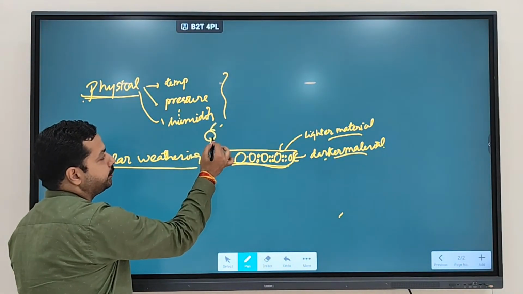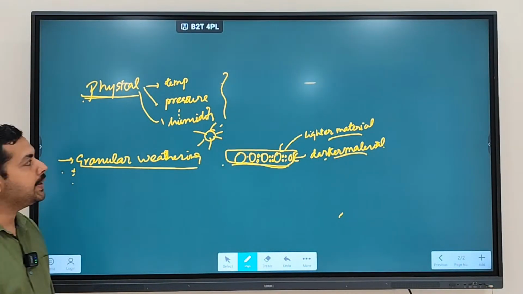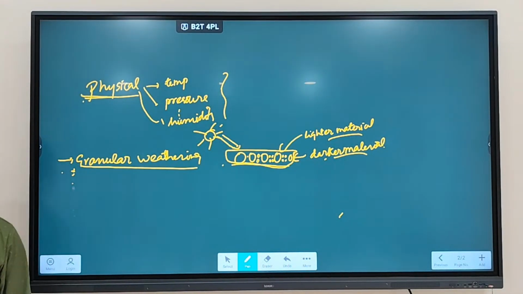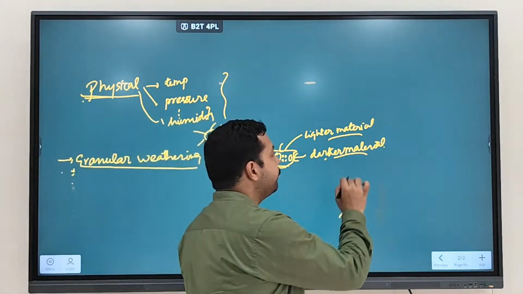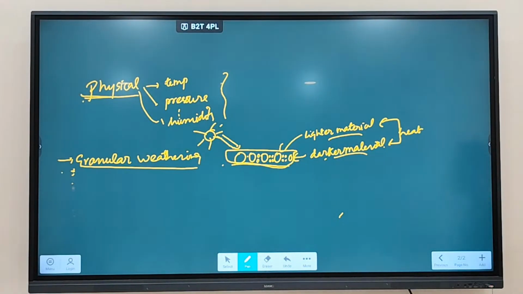Now suppose sunlight is falling on the rocks. What will happen? Which type of material absorbs more heat? Darker material. Yes, okay.